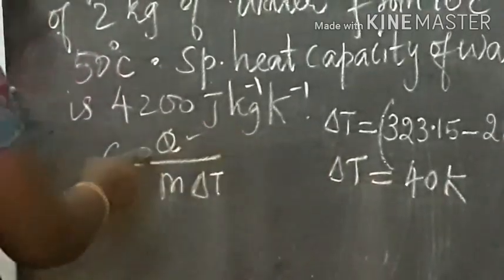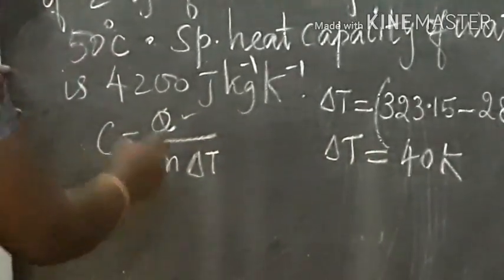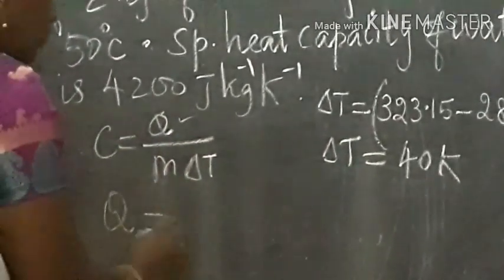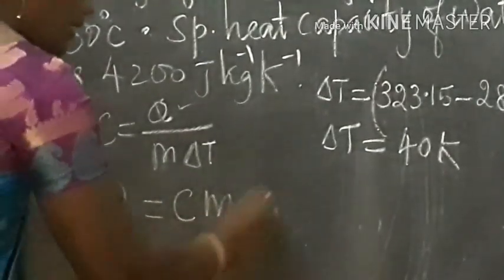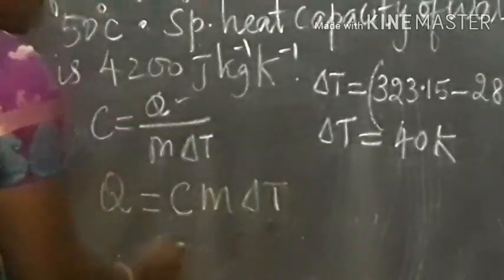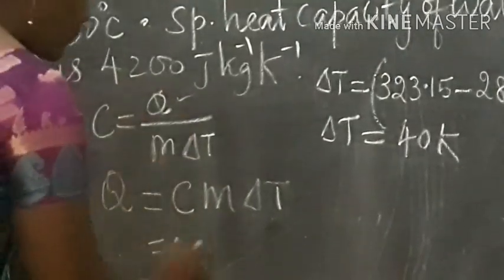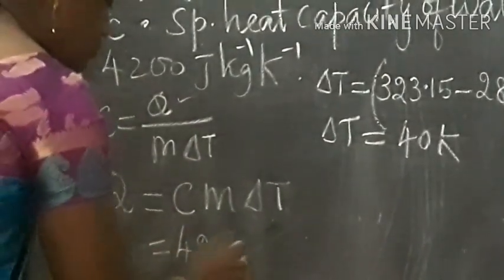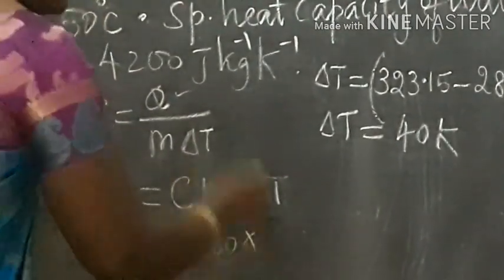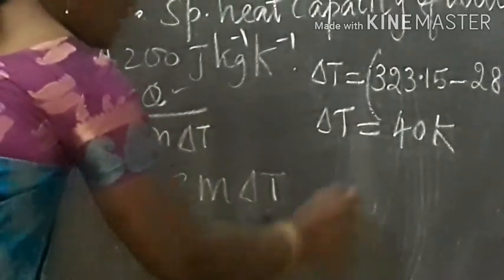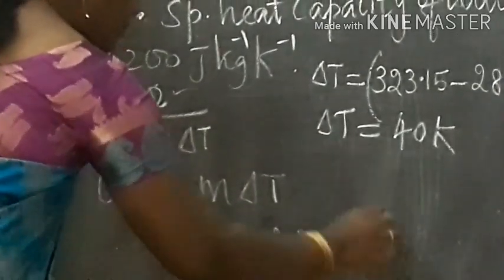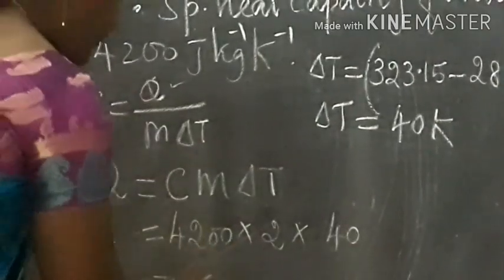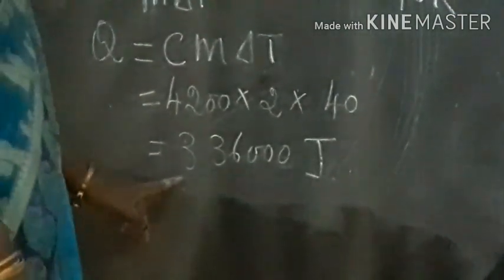We are asked to calculate the heat energy required, that is Q. So Q is equal to C into M into delta T. So what is C? 4200 into M is 2 kilogram into delta T is 40. So this is equal to 3,36,000 joule. So this is the heat energy